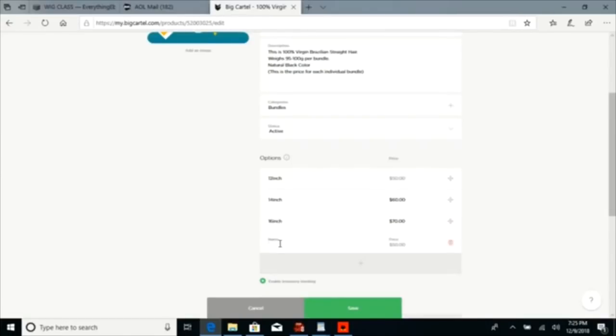All right, and you're just going to keep on adding. You're going to add all the way down. You're going to make sure you have each inch in here. Whatever inch you plan on selling, you just have it in here.